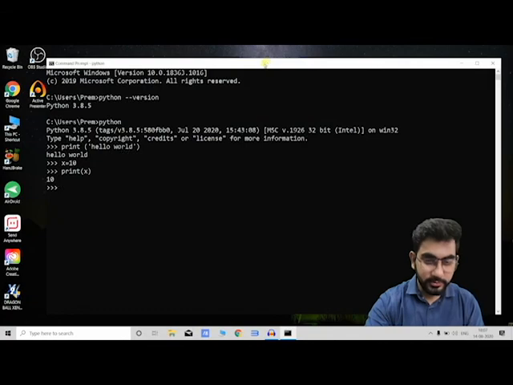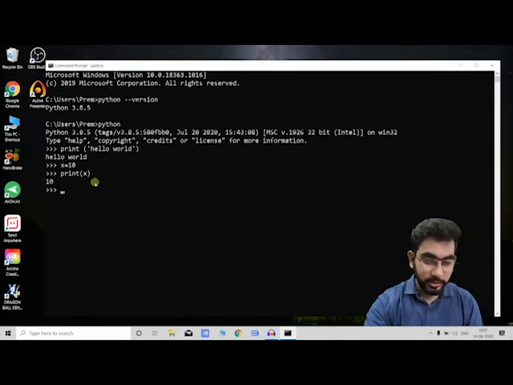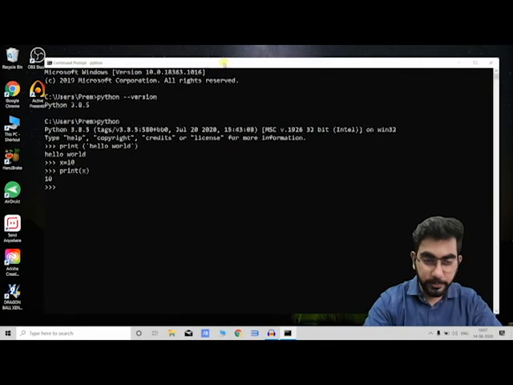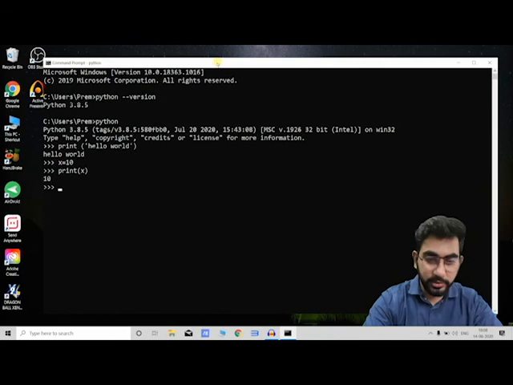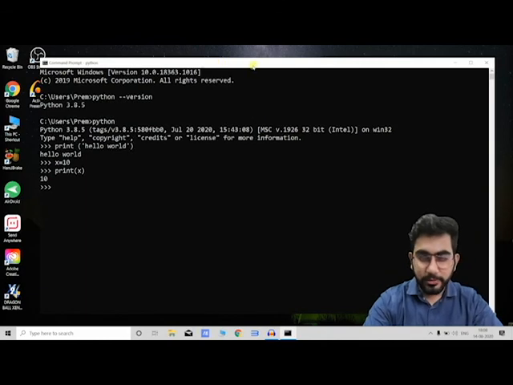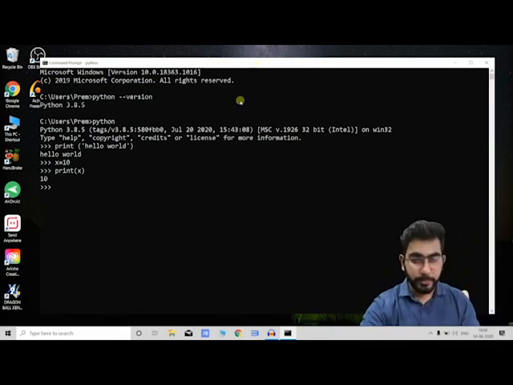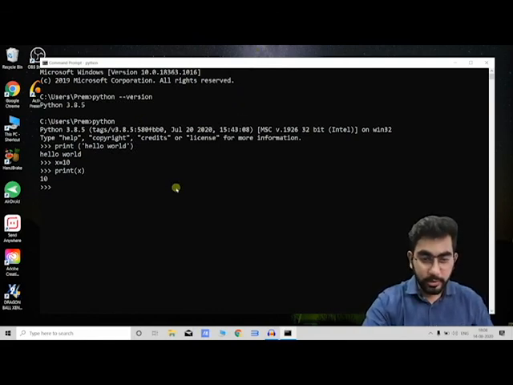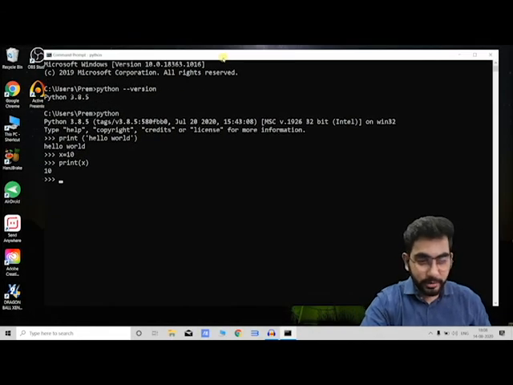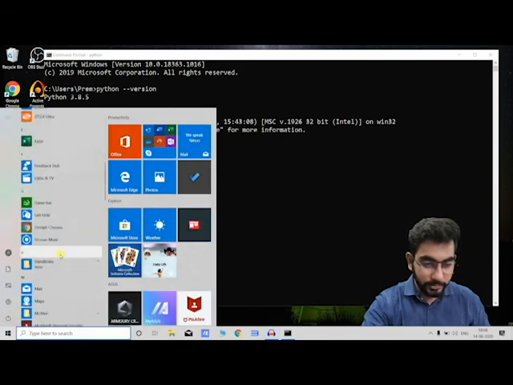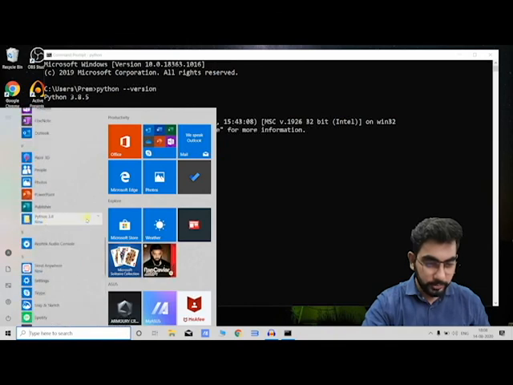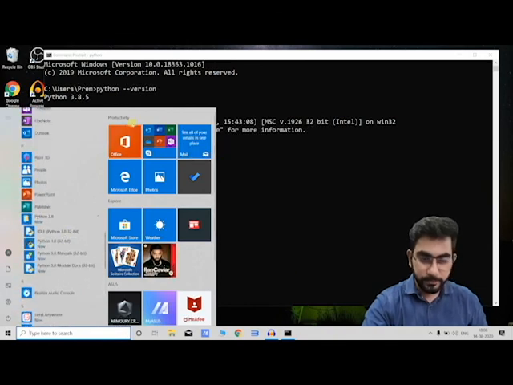so this is where we can only execute single line codes, and in order to execute a full script, you need a plain text editor, and you can choose any one. Some of the popular text editors are Sublime Text, Atom. You can also use full-blown IDEs like PyCharm, that is very popular. And when we install Python, it came with a text editor known as IDLE, which I just showed you, which was here in the Python folder. We will just open it,